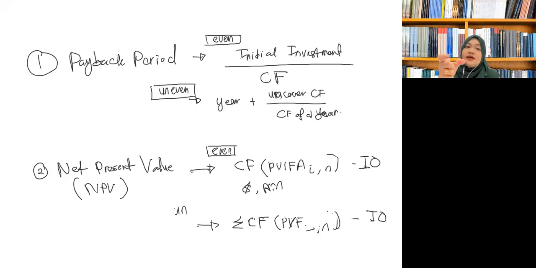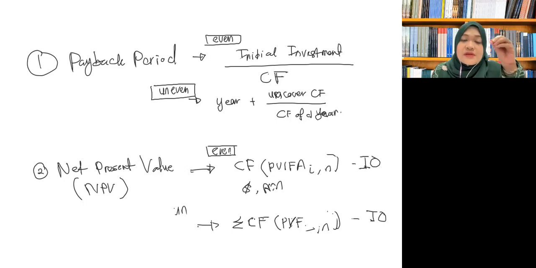Okay, how much is the amount of the profit that is expected to earn. So basically, for net present value, the higher the figure, the more profitable the business, the more profitable the project.